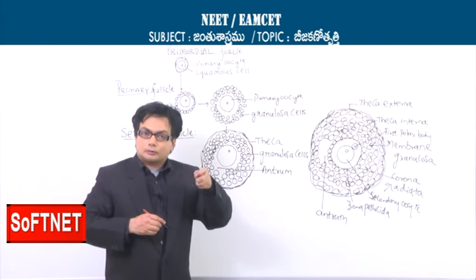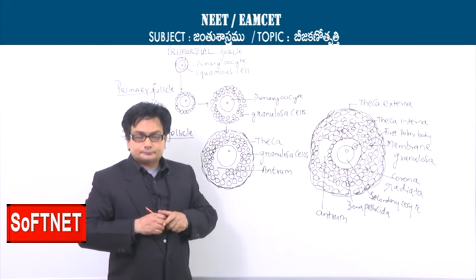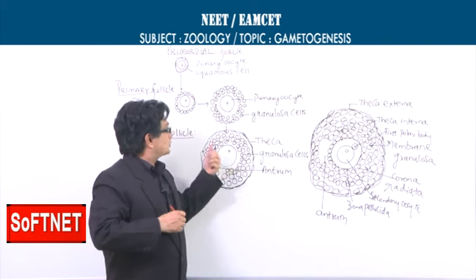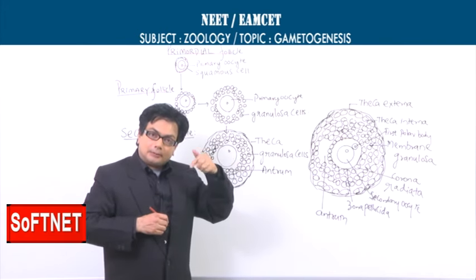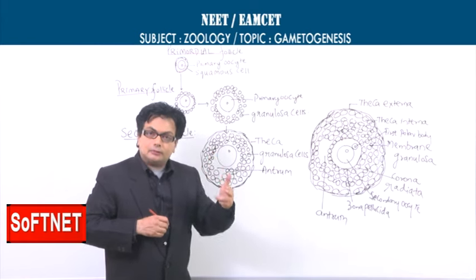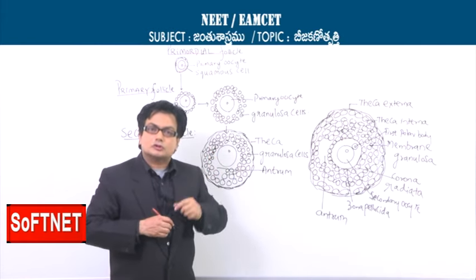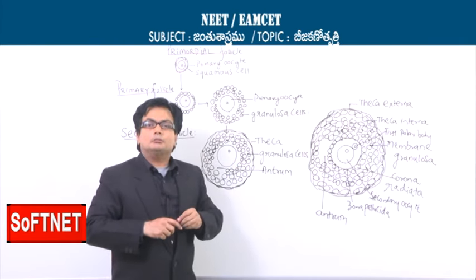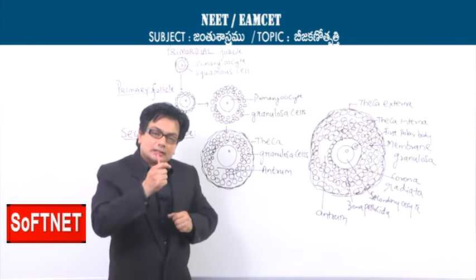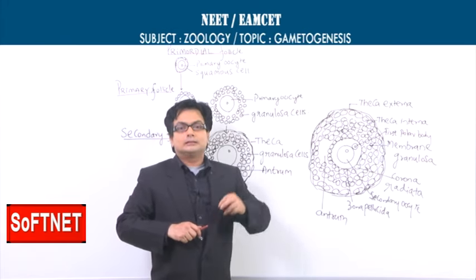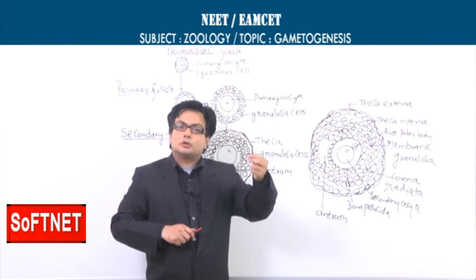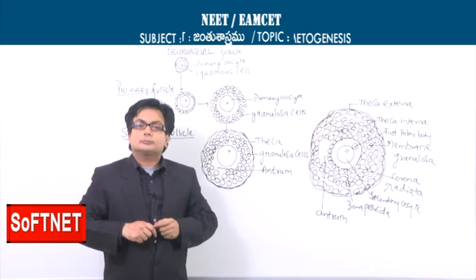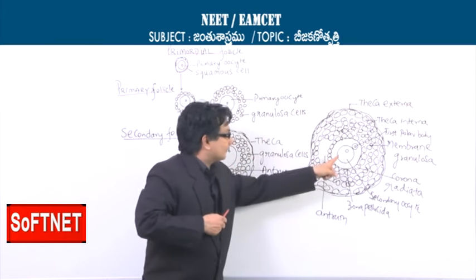This is an important suggestion here, that when the primary oocyte is becoming the secondary oocyte and releasing the first polar body, it means that the primary oocyte has completed the meiosis 1. This transformation of the primary oocyte into the secondary oocyte with the release of the first polar body is a very important crucial moment, because the diploid cell became the haploid.